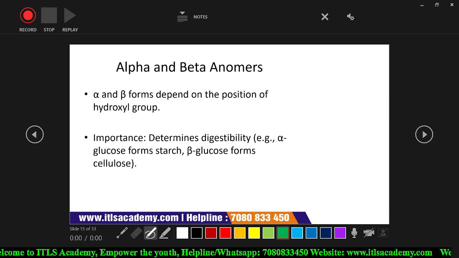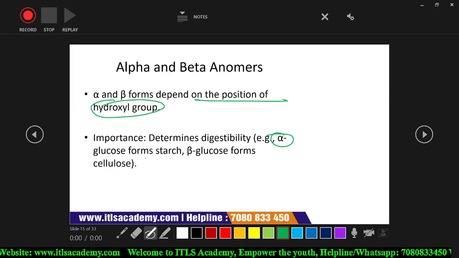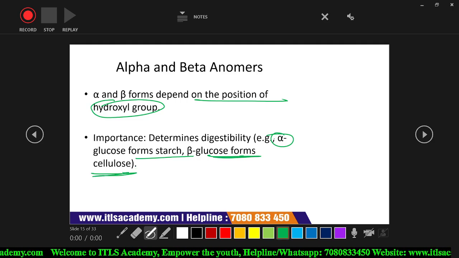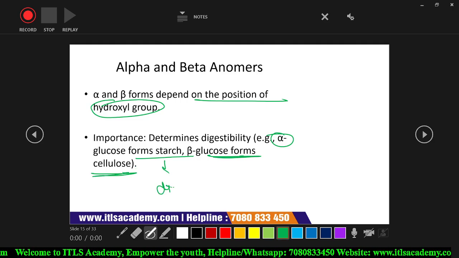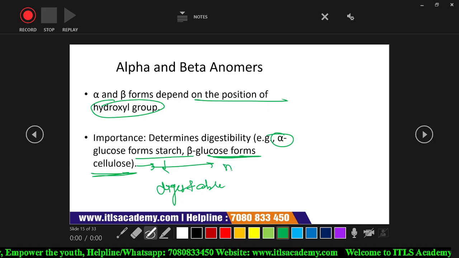Alpha and beta anomers are also present, and they depend upon the position of the hydroxyl group, which helps in determining digestibility. Alpha glucose forms starch, and beta glucose forms cellulose. Starch is digestible, but the beta glucose form, cellulose, is non-digestible.